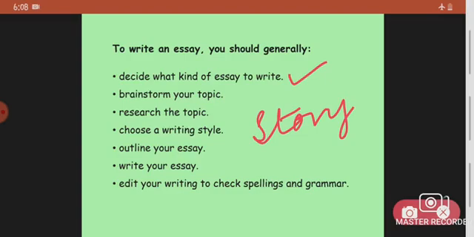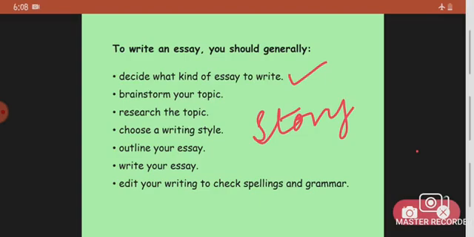Or an essay where you have to explain something, like maybe how to make butter chicken, for example? Or a descriptive essay, where you focus on the details of, say, a trip?